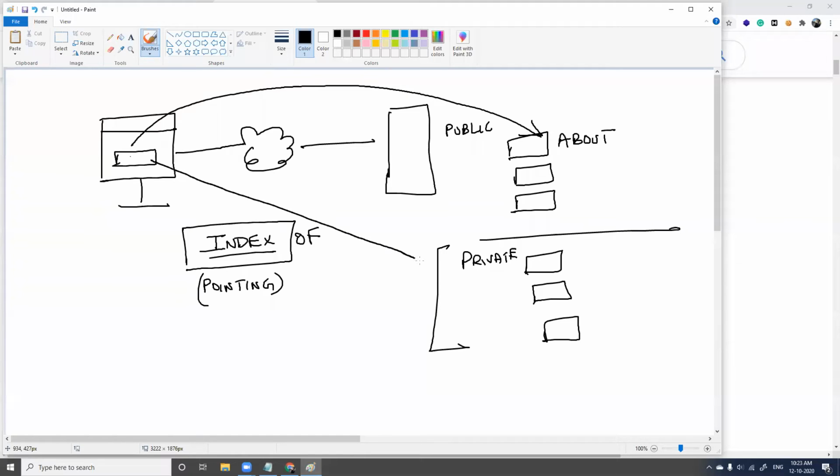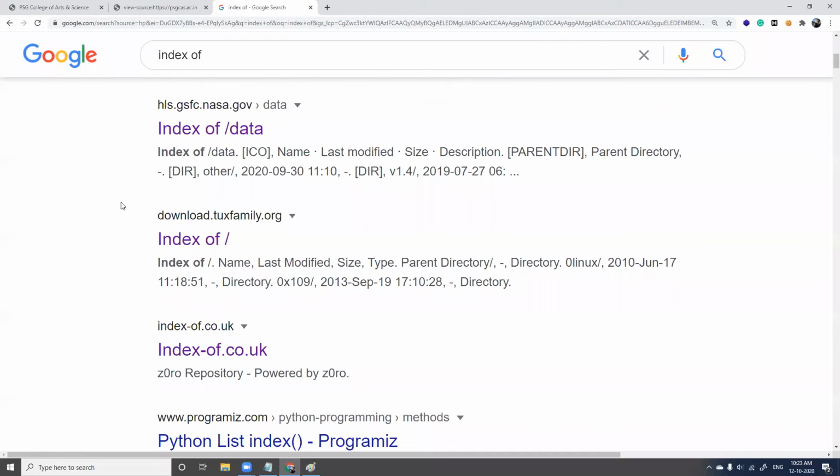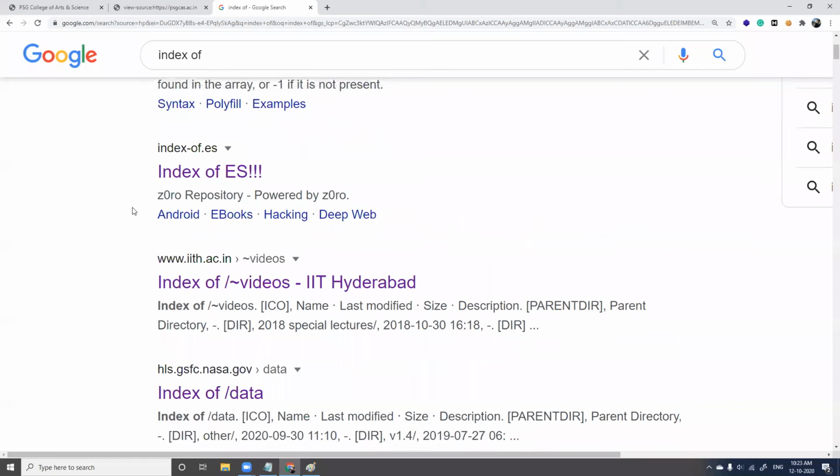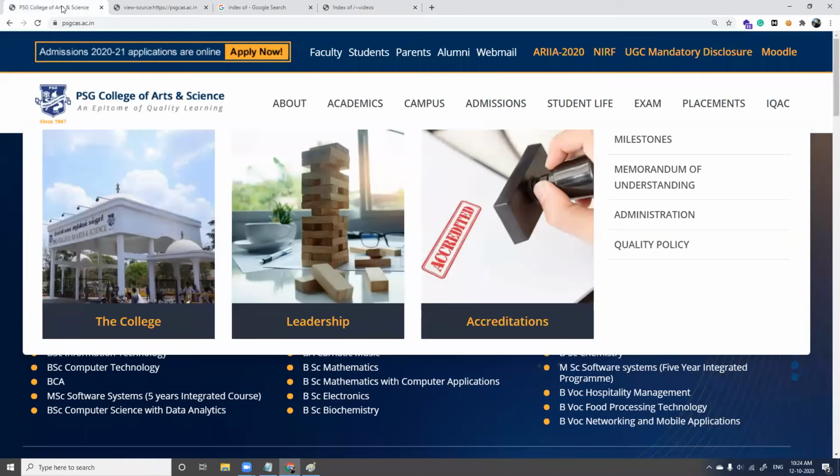So it is checking if the index of this folder is open. If it is open, it is giving us in the search results. Index is just pointing to some directory of some website. To open this, okay, I'll open this. See, when I access the PSG college website, I should get a website like this.